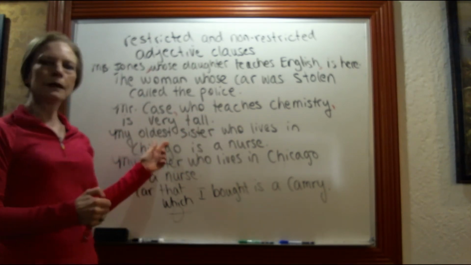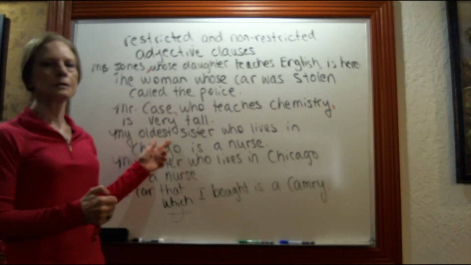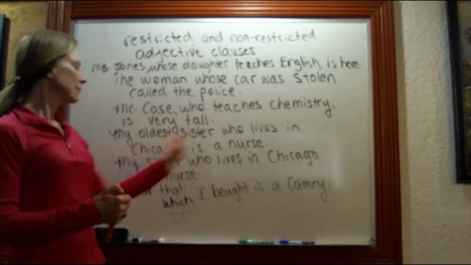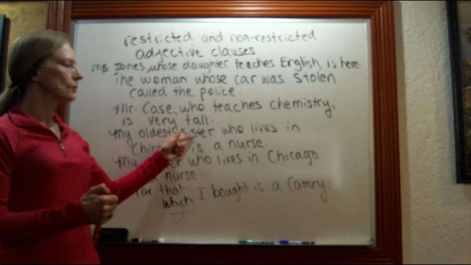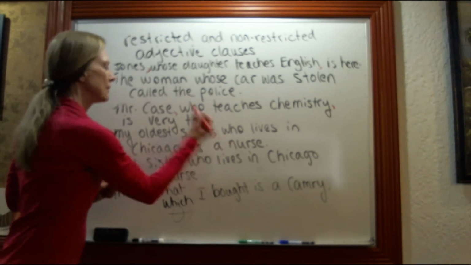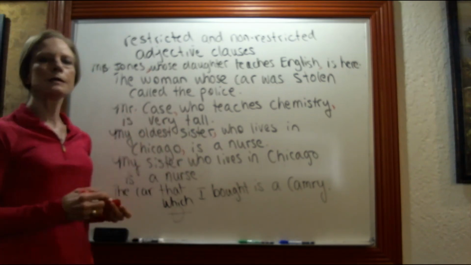Now over here, sometimes you already know it's identified. So your oldest sister, you only have one. So here, my oldest sister, who lives in Chicago, is a nurse. You already identified this person with oldest, so you put commas here. My oldest sister, who lives in Chicago, is a nurse.